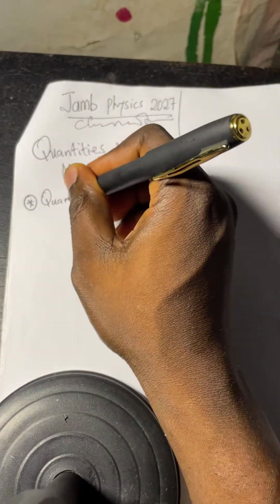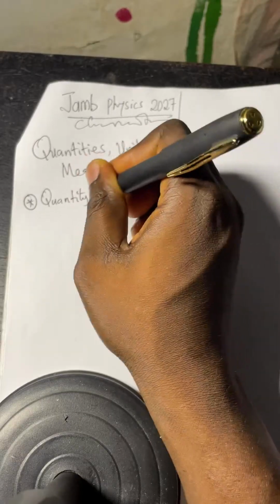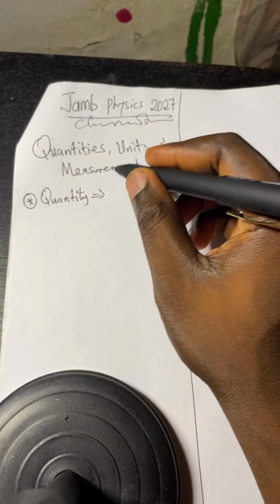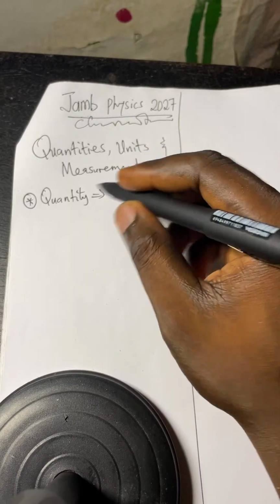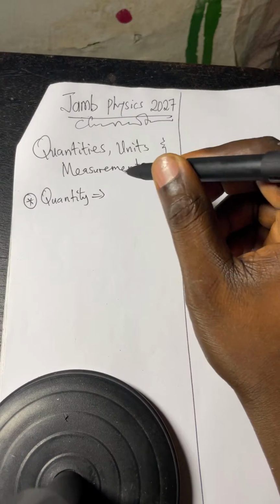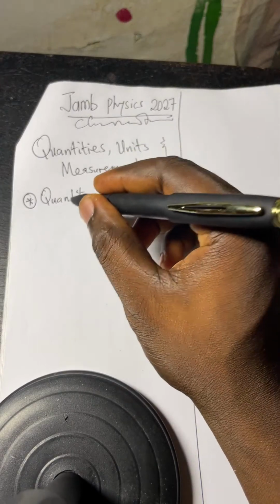When we talk about quantity, it simply means a property of a body or substance that can be measured. Simply put, anything that has the tendency to be measured.